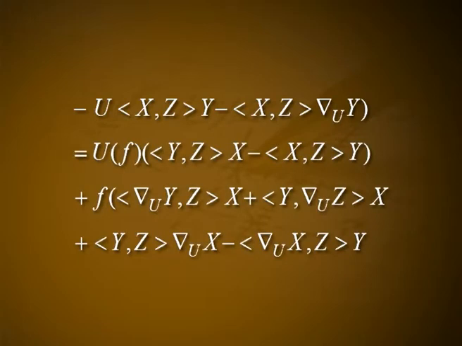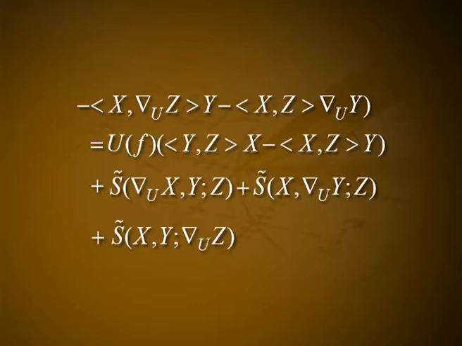x z y minus inner product x z into del u y, which is equal to u f into inner product y z x minus inner product x z y plus f of inner product del u y z x plus inner product y del u z into x plus inner product y z del u x minus inner product del u x z y minus inner product x del u z y minus inner product x z del u y, which is equal to u of f inner product y z x minus inner products x z y plus S tilde of del u x y z plus S tilde of x del u y z plus S tilde of x y del u z.